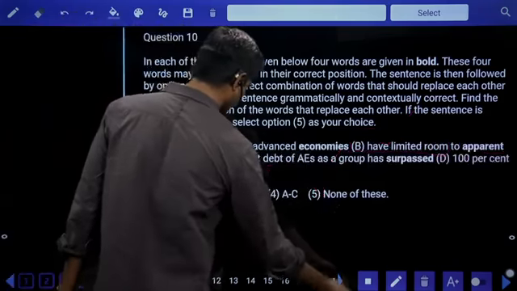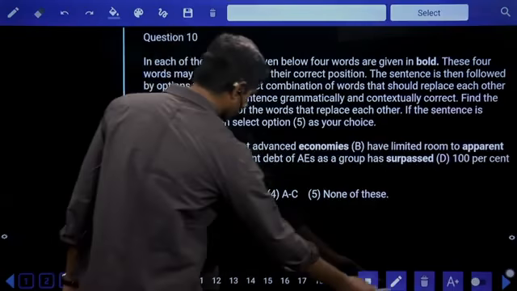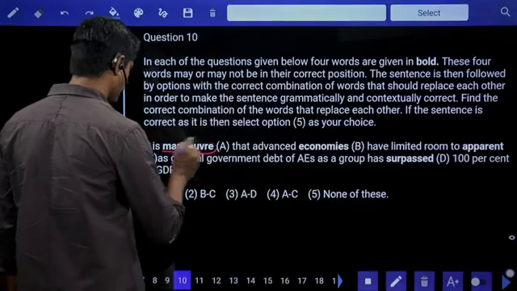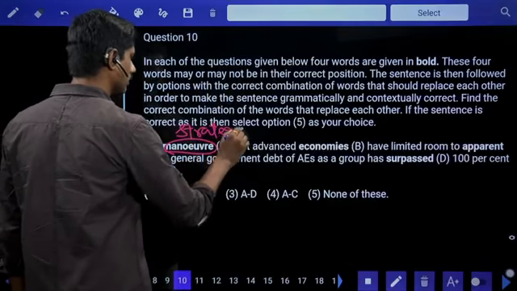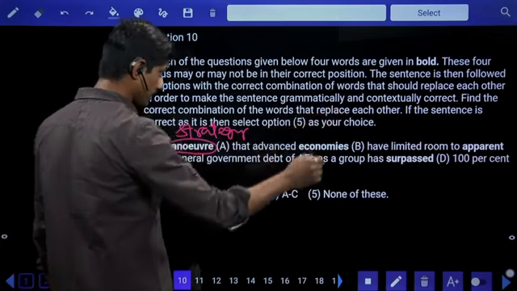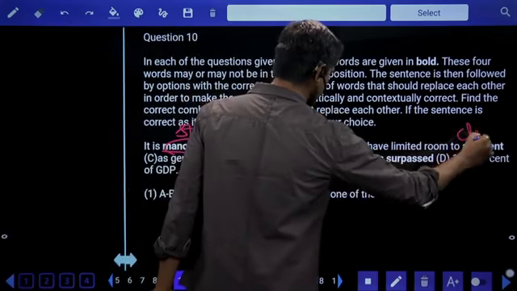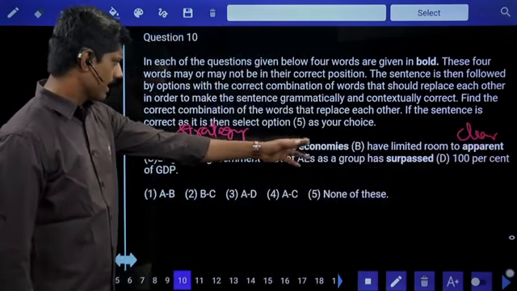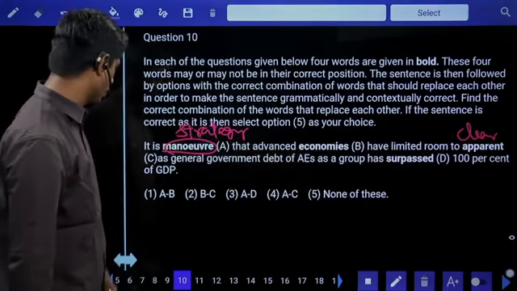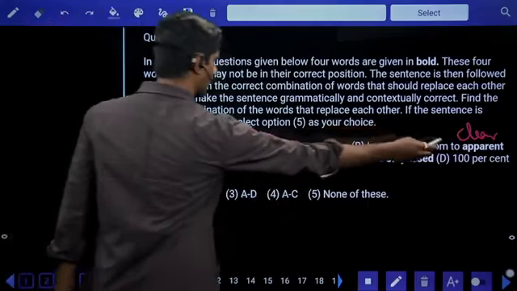It is maneuver. Maneuver means it is nothing but strategy, skill, we can say. It is apparent. Apparent means clear, possibility is there. It is clear that it is economy is wrong, it is surplus, not sure. So let me keep this here.